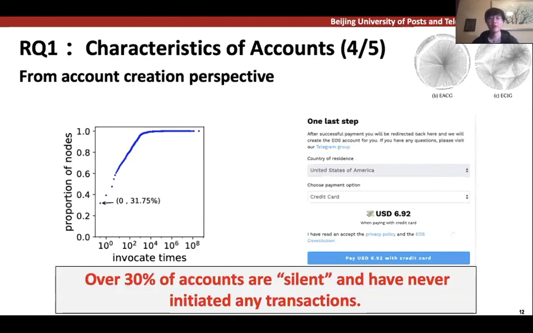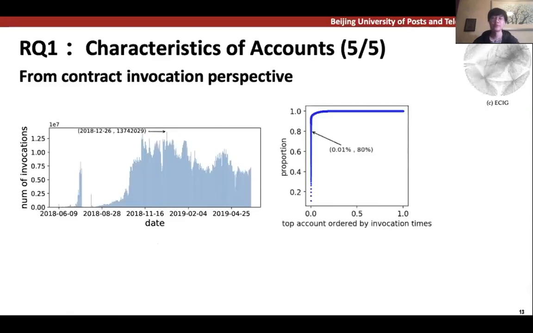Note that our paper also analyzed the graph structure of the account creation graph and made some case studies. However, due to the limited time, we won't cover too much detail here. Please check our paper if you are interested. The third insight focuses on invocations.